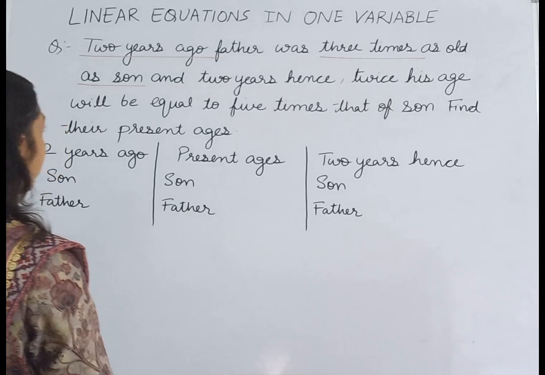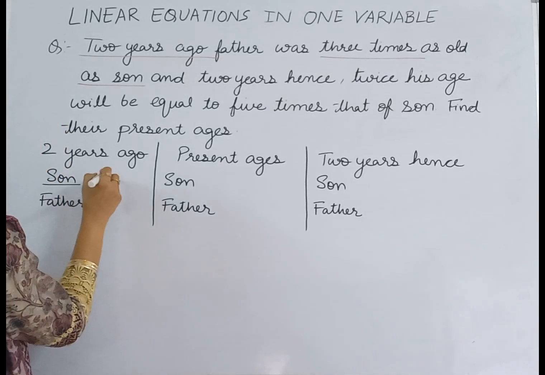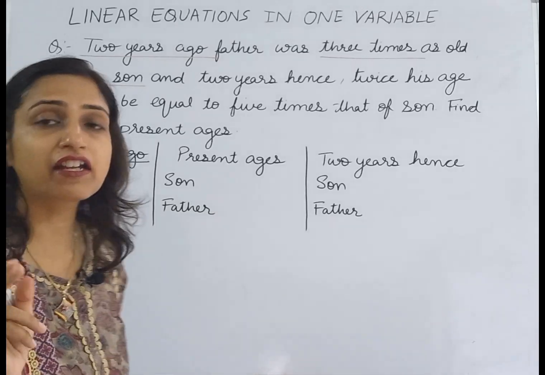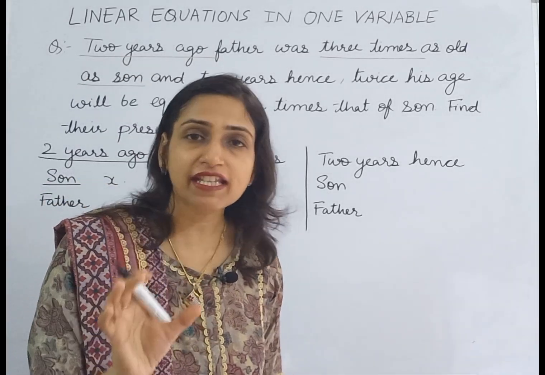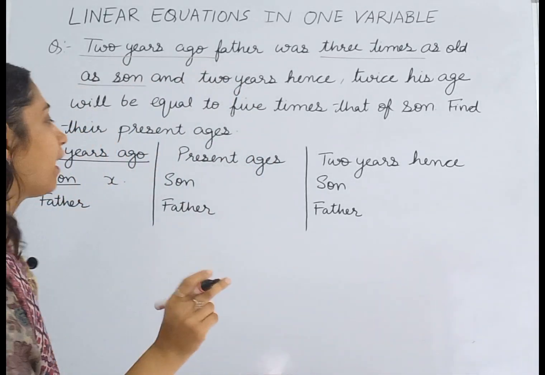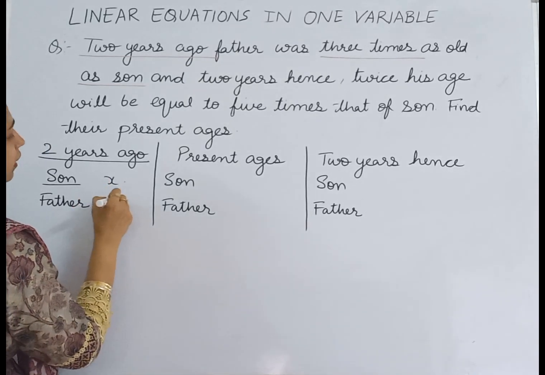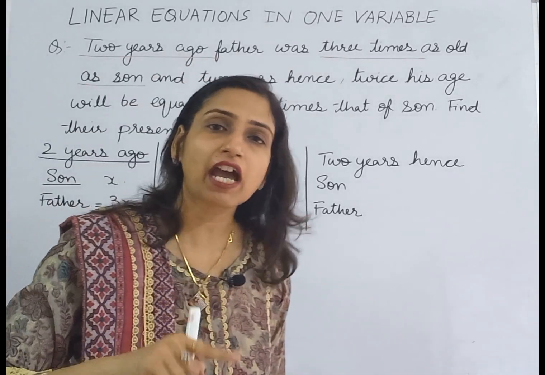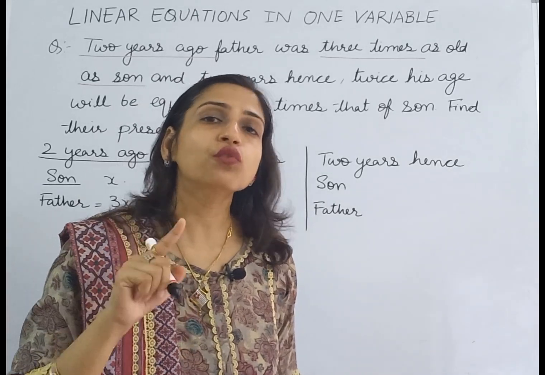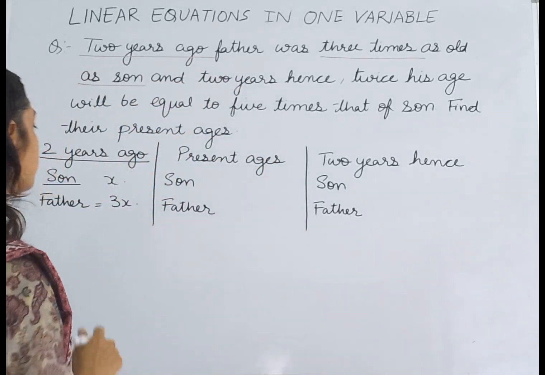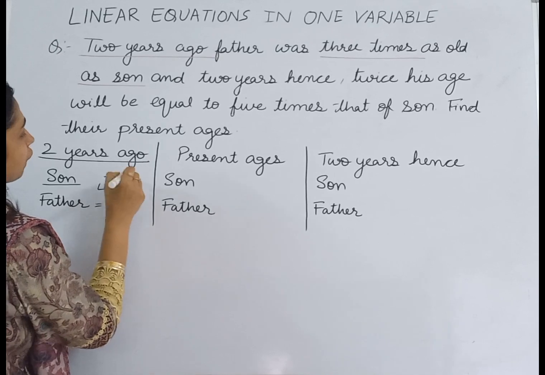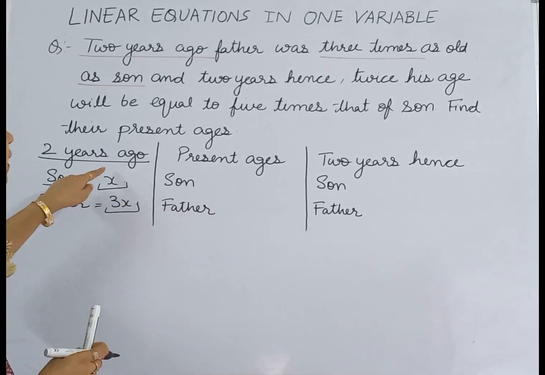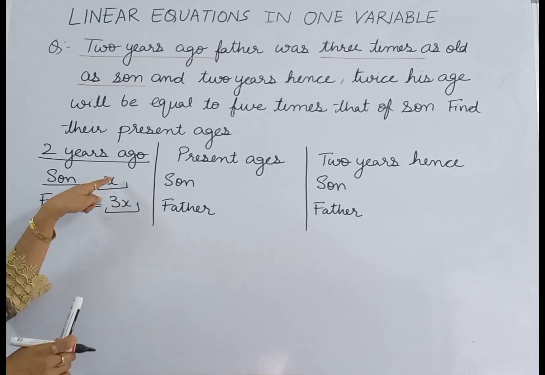So we will take the age of son as x 2 years ago. Let the age of son be x years 2 years ago and that of father be 3x, because father was 3 times as old as son 2 years ago. That means if the age of son was x, then the age of father was 3x. And these ages are in the past, 2 years ago.